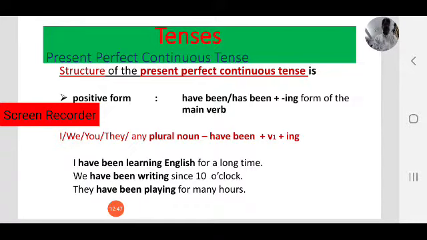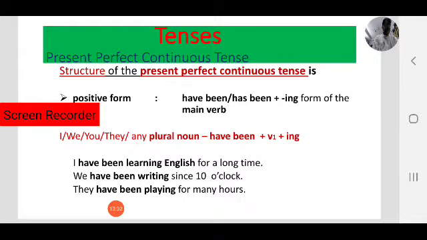As we have discussed, every action verb has 4 forms. What are those? Present form, past form, present participle and past participle. If you want to excel in tenses, we have to know all 4 forms of a verb. That is the most important one. Every verb has 4 forms.